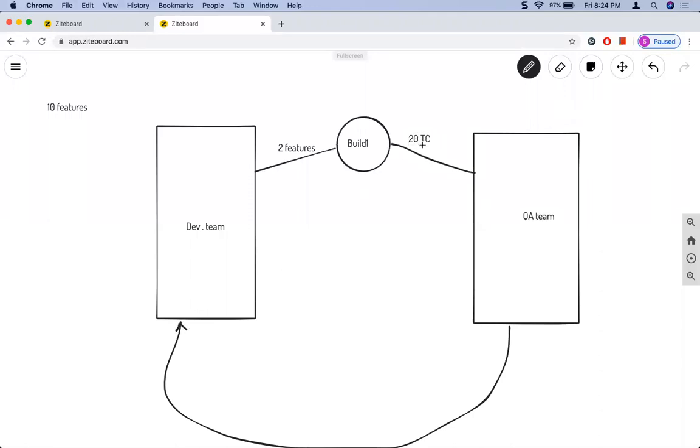Say for example, out of the 20 test cases, only 15 worked and 5 fail. So these 5 failed test cases will be reported to the development team to work on. Then the development team picks up the 5 failed test cases, fixes them, and also provides some new features in build 2.